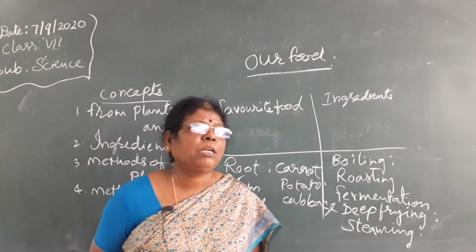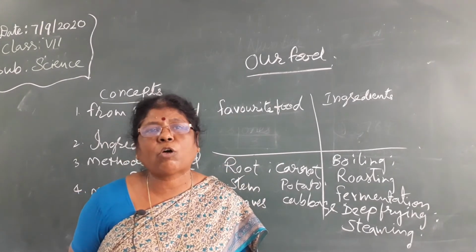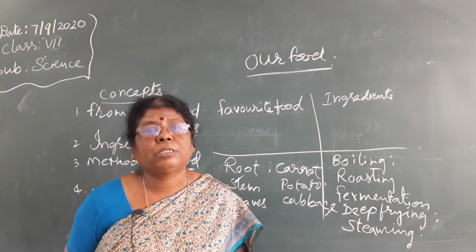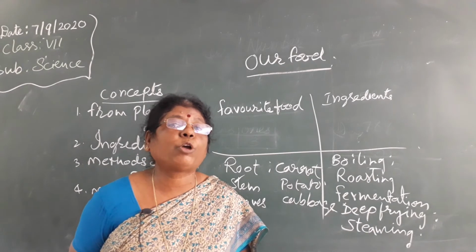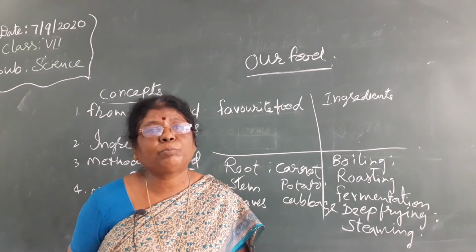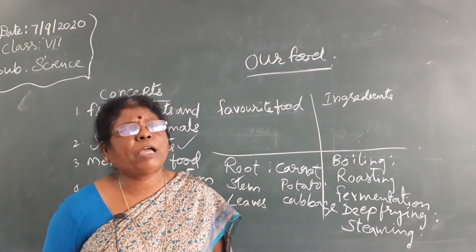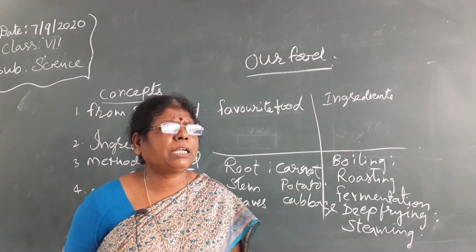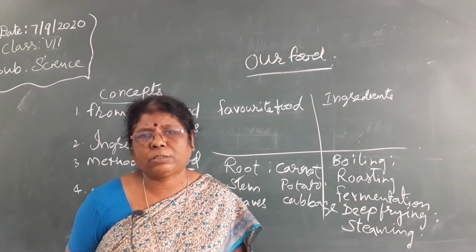Because we use preservatives to preserve the food for a longer time in pickles, like salt and oil. They prevent the pickles from spoiling. More salt and oil will be added in the pickles so that they stay for a longer time. Mango pickle, tomato, vegetable pickle, mutton pickle, all different varieties of pickles are there. By adding the preservatives, you can preserve it.